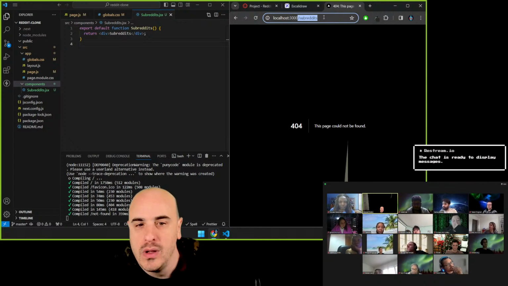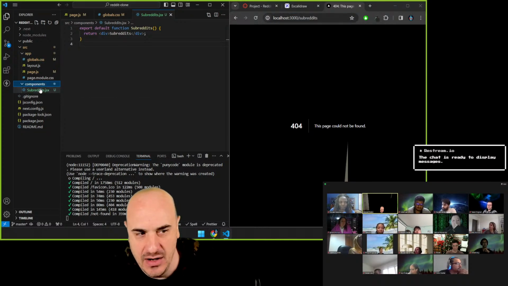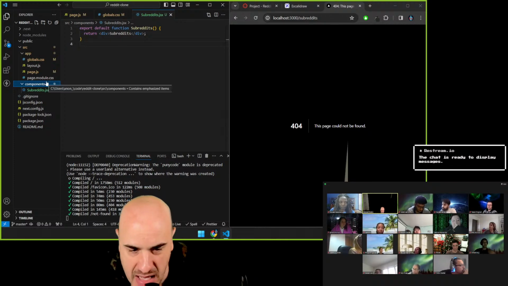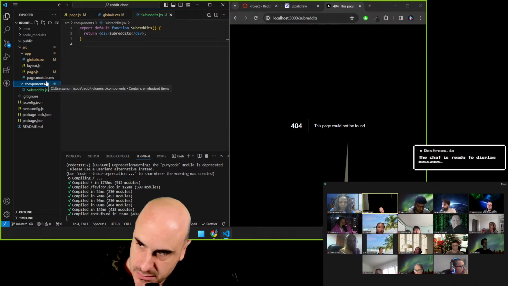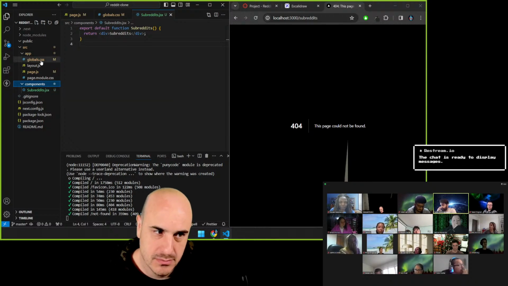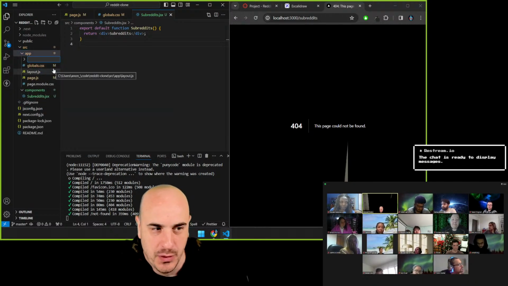So, yeah. When the path is /subreddits, I want this component to show up. So instead of making it here, where do I want to bring it? Or how do I want to modify this application to get that functionality? Do you want to create a folder in the app folder? Yeah, exactly. So I want to create a folder. What do I name it?